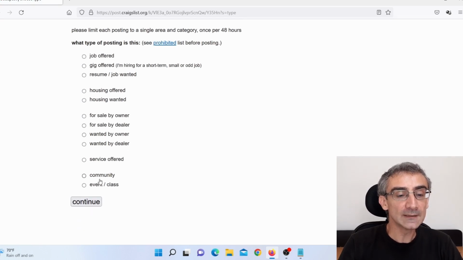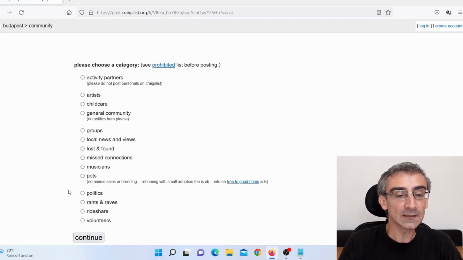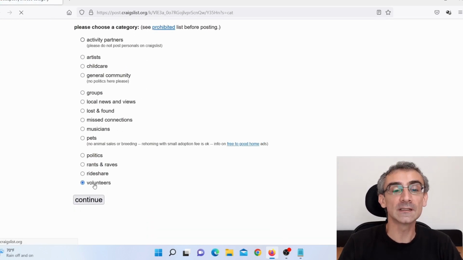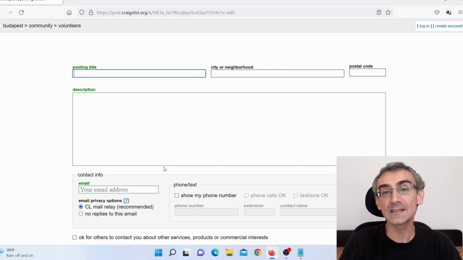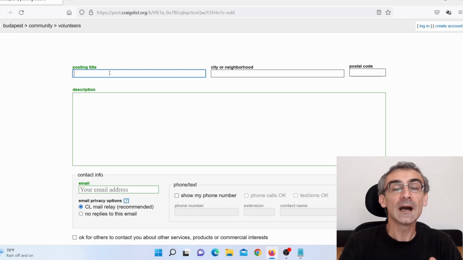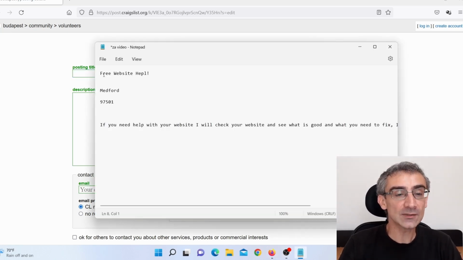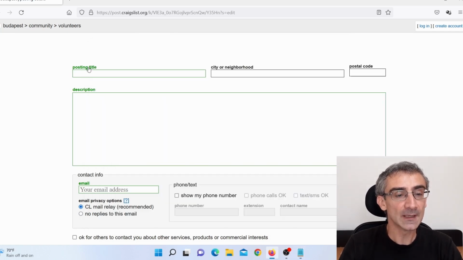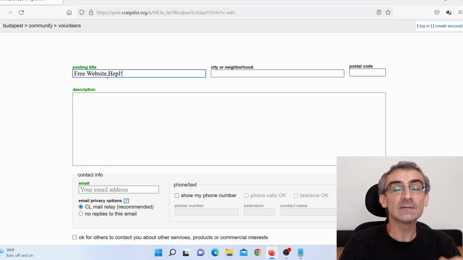And what I need to do, I need to click here on community, and then I need to click here on volunteers, because I'm actually going to offer my service totally free. And stay with me, I'm going to show you how we will actually make money by offering this free service. So first thing I need to do, I need to add a title, posting title. Now I already prepared that, so I can say something like this, okay? I will say free website help, clean, simple, short. Free website help, right? Everybody understand that.